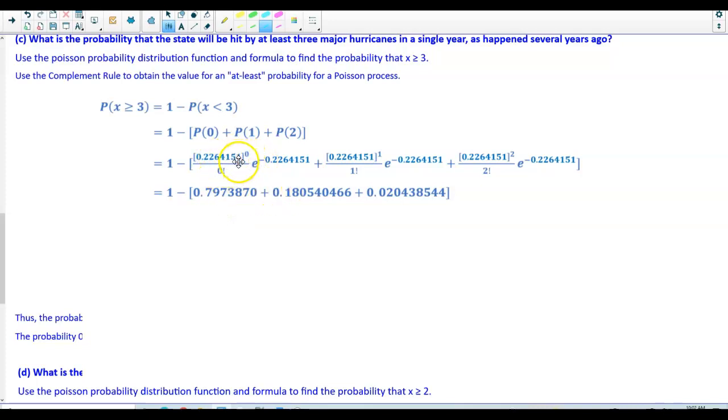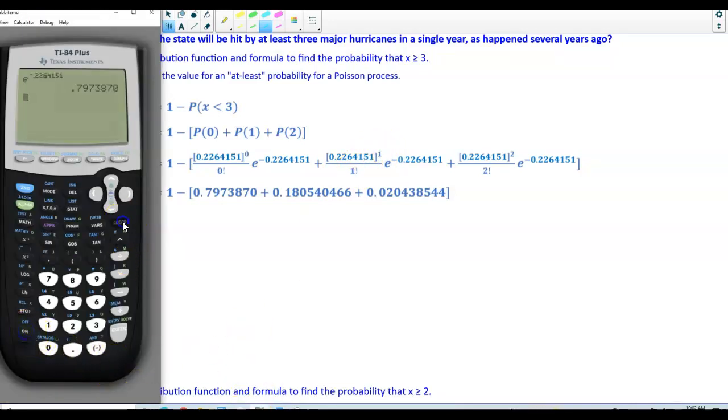We already found P of 0 in our previous example. So we're going to have 1 minus bracket, which we got 0.7973870. Now over here, we have this number raised to the power of 1 over 1 factorial. So the way we would solve that is the following.